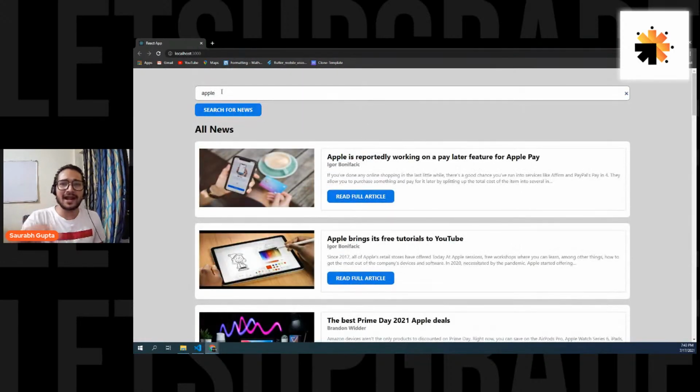Now you can also add a loader in between so that the user will not wait like this, but for all of that we need a lot of time and we can't do it right now. Otherwise I would have added a loader in between. Like if I search for something, a loader will come, it will load, and then we can have it. So the user will not see the sudden change. But right now we don't have that much time, but if we want we can add that loader. It's totally fine. Don't worry, we'll do it in some other essentials.